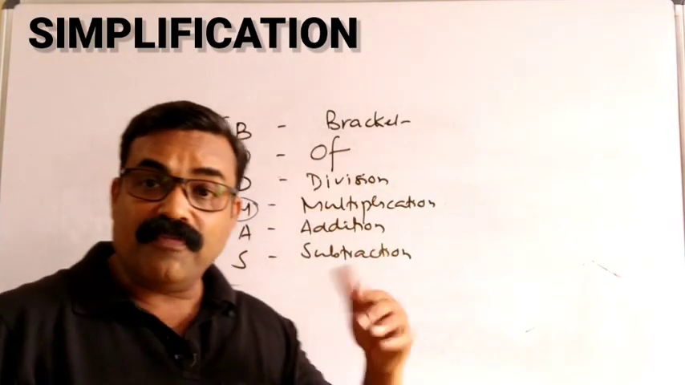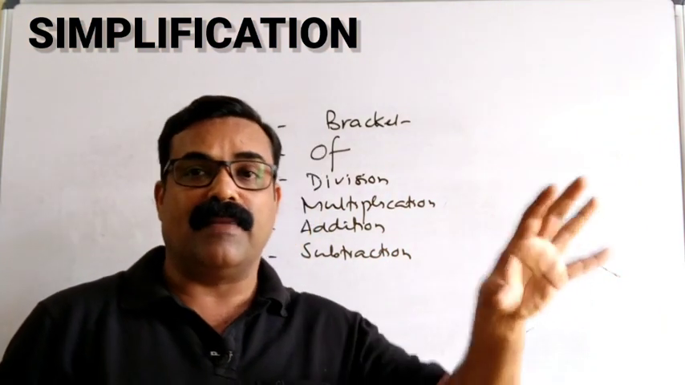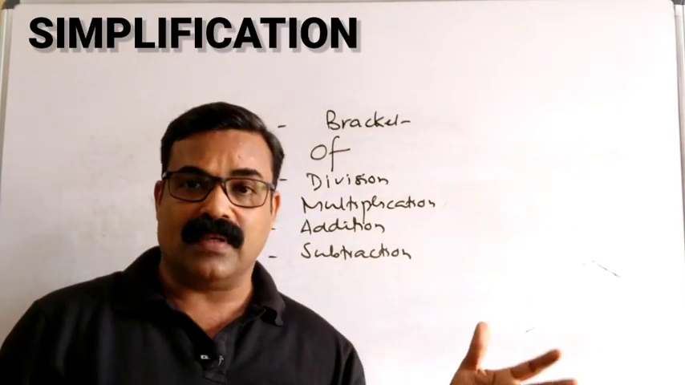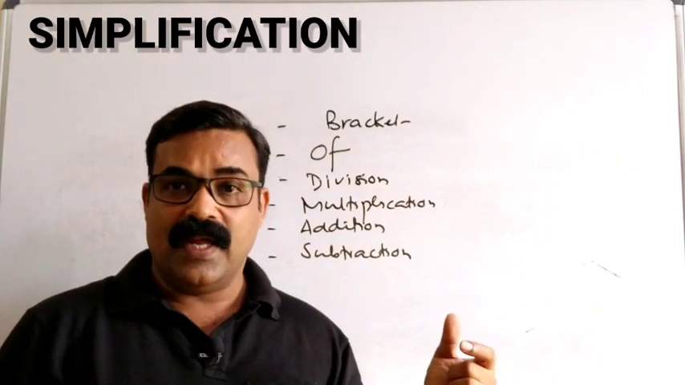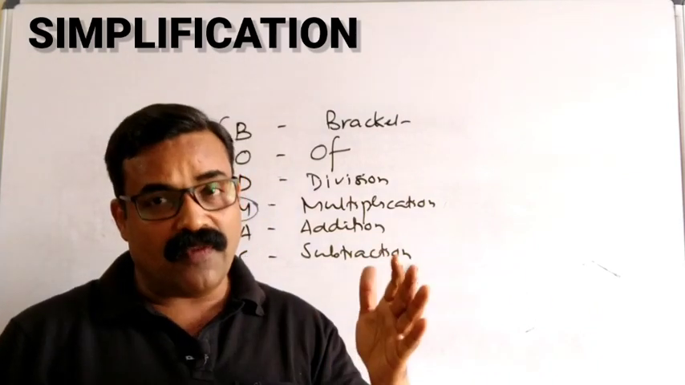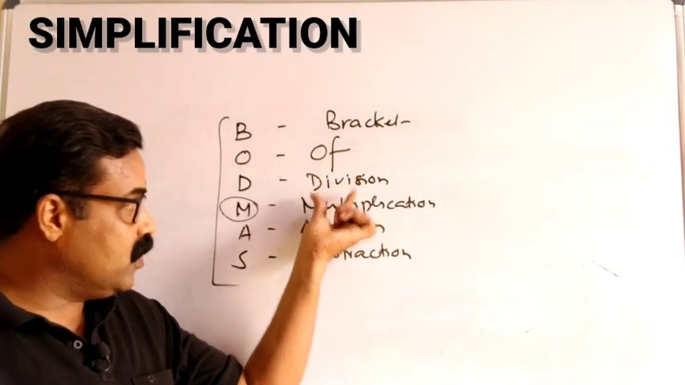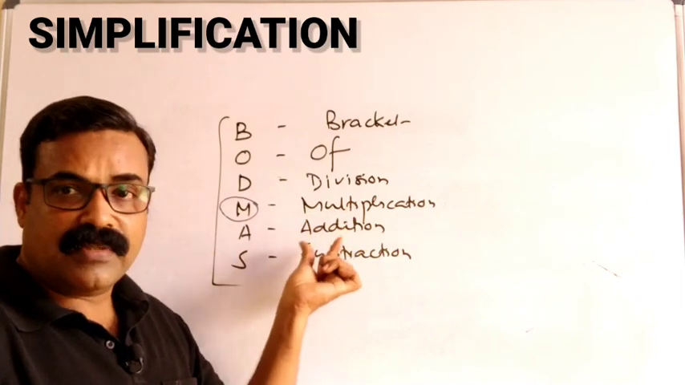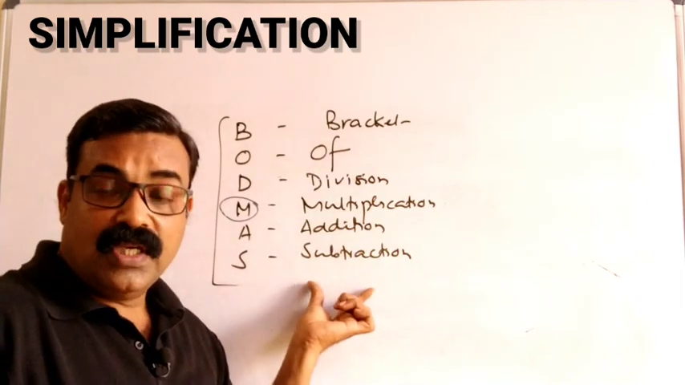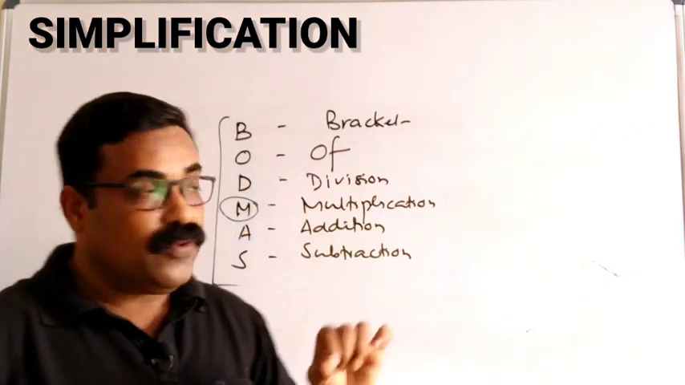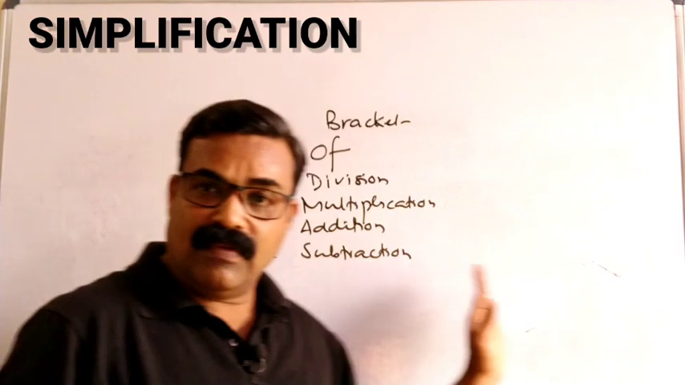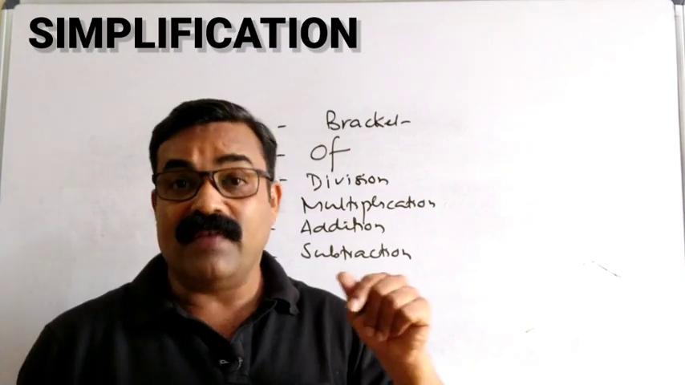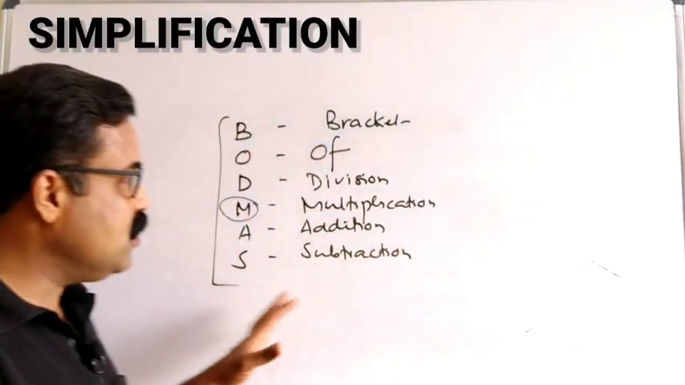Then of. Of means what? 10% of a number, 25% of a number, 7/5 of a number, 3/4 of a number. Of is actually a multiplication. So when of comes, that should be done before this. Then division comes before multiplication. Then multiplication comes before addition. Addition comes before subtraction. And this is the order in which we have to do mathematical operations. If you do according to this order, then your answer will be correct. Otherwise, if you do it in the order in which the question is given, we will have a wrong answer. Understood?